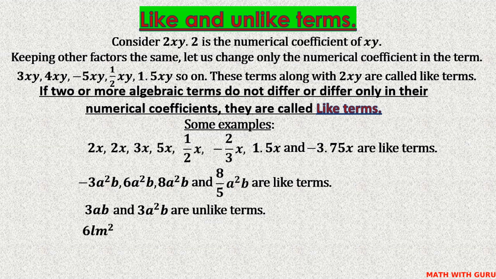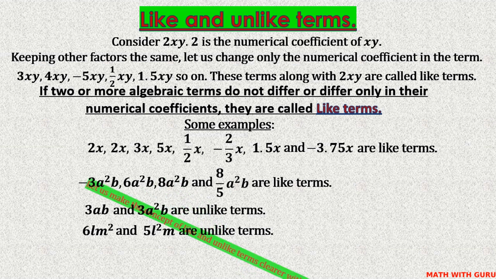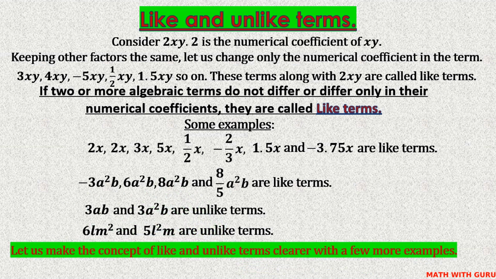Again, 6lm squared and 5l squared m. lm squared and l squared m, are they one and the same? lm squared means l into m into m. l squared m means l into l into m. They are not equal. Therefore, they are also unlike terms.